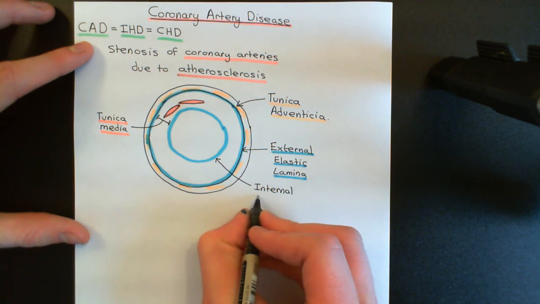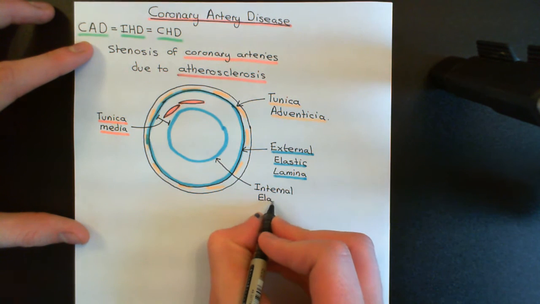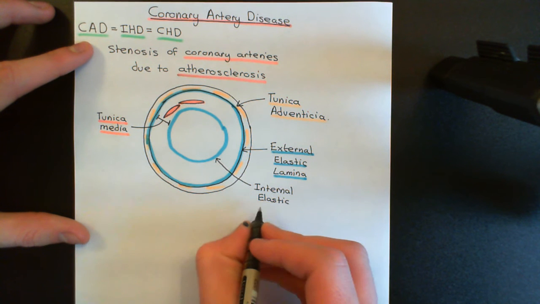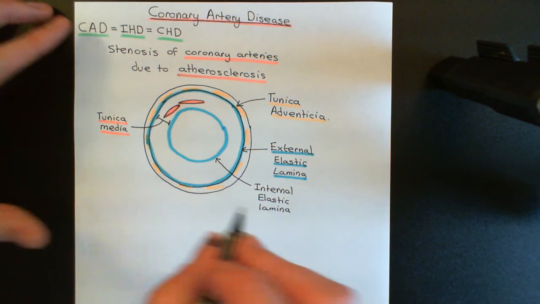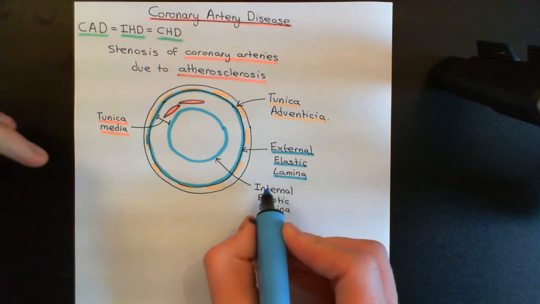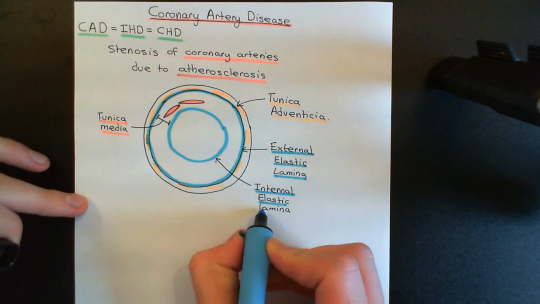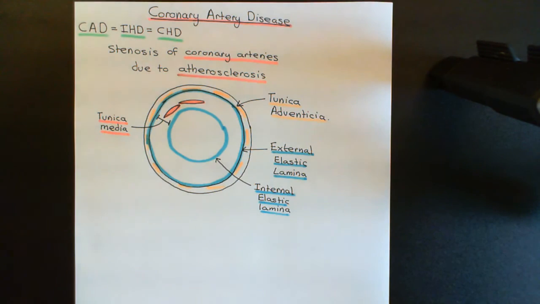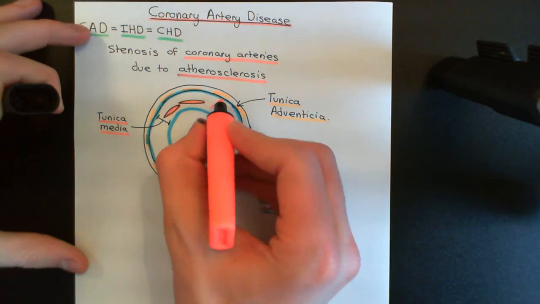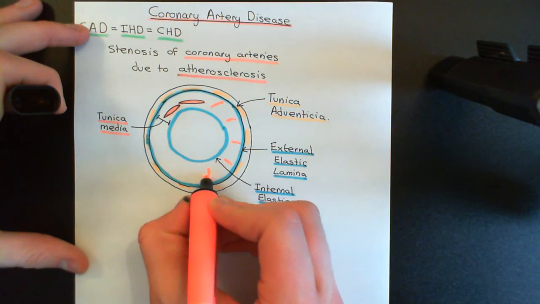Okay, and again, this is a thin layer of elastic connective tissue, and it demarcates the end of the tunica media. So this is the internal elastic lamina, again in blue here. Oh, and by the way, of course, the vascular smooth muscle cells will go all the way around. I'm just too lazy to draw that, so I'll just put a little bit of red colouring in here.